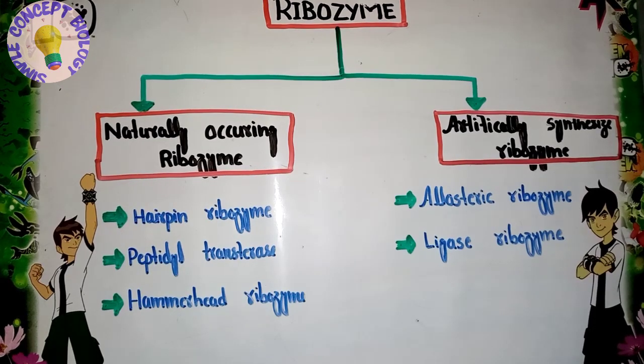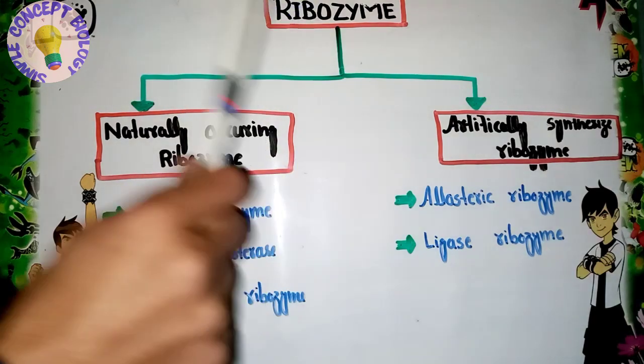Now, on the basis of their occurrence, whether it is present naturally or it is synthesized in the laboratory, on this basis we will divide the ribozymes into two categories.